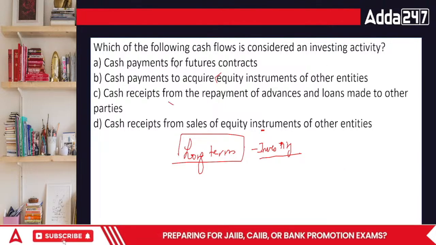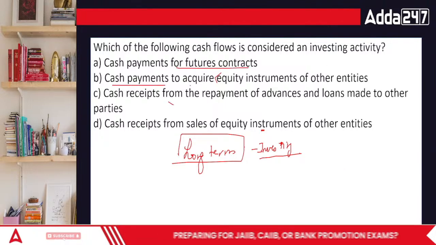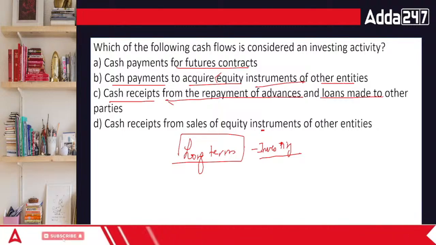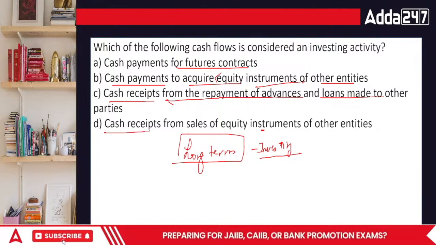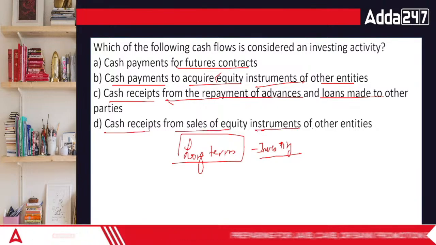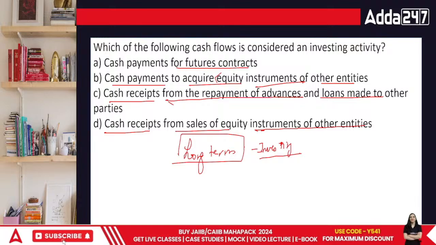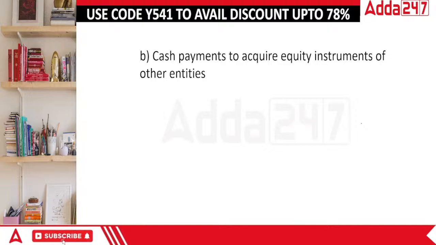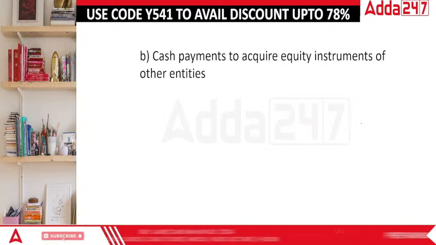Cash payments for the future contracts, cash payments to acquire equity instruments of other entities, cash receipts from the repayment of advances and loans, or cash receipts from sale of equity instruments of other entities. The answer is cash payments to acquire equity instruments of other entities. Done?